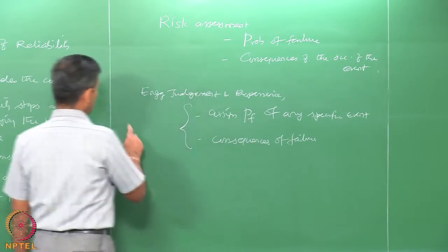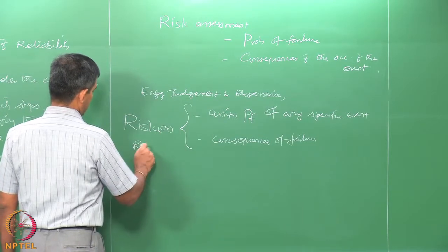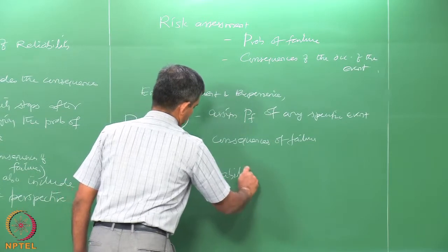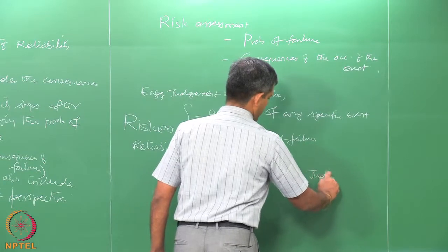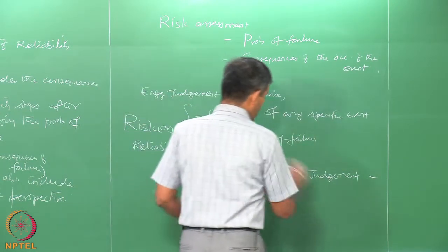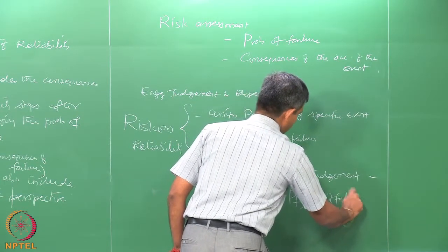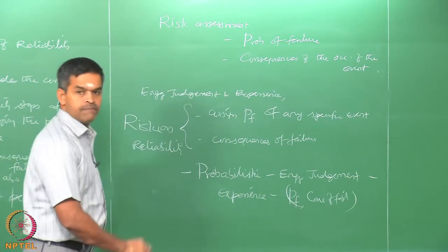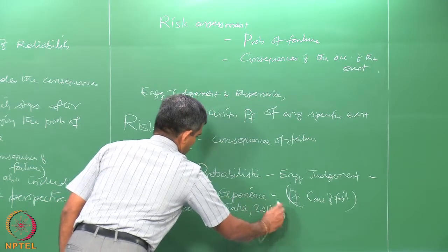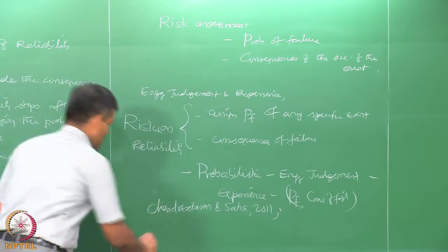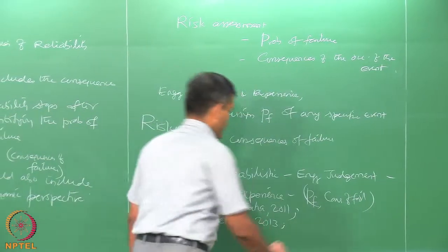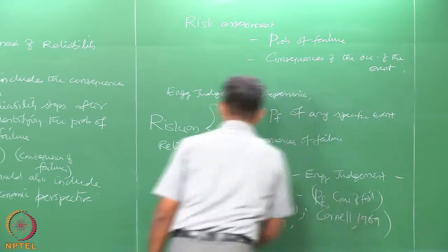So, essentially reliability study or risk is probabilistic, is engineering judgment based on experience, and of course, it has got a method of assigning probability of failure and consequences of failure, okay, as said by 2011, and Cornell 1969.